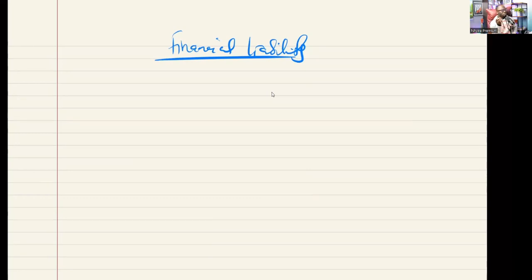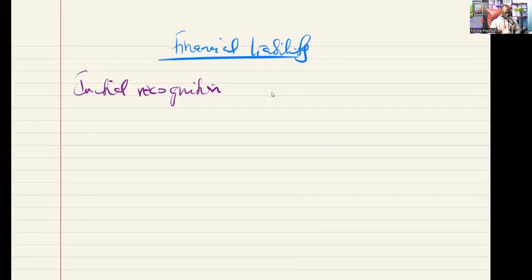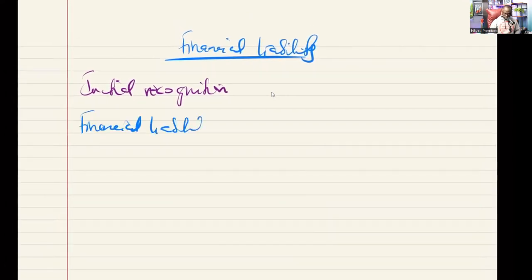So how do we account for financial liabilities? How do we do that? Initial recognition. So according to IFRS 9, financial liability shall be recognized at fair value less transaction cost.